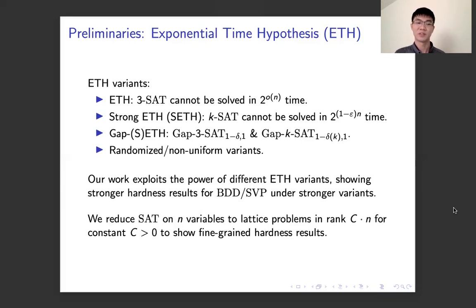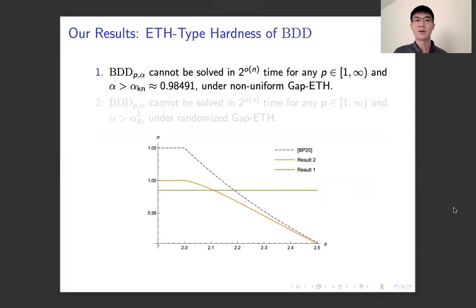More specifically, to show the fine-grained hardness of the lattice problems, we reduce SAT on n variables to the lattice problems in rank C times n for some constant C. Our first group of results are ETH-type hardness results for BDD. Our first result is that BDD cannot be solved in 2 to the little o of n time for any norm p and any alpha that is at least some constant alpha_KN, which is approximately 0.98, under non-uniform gap ETH.